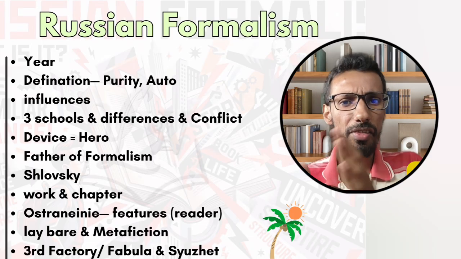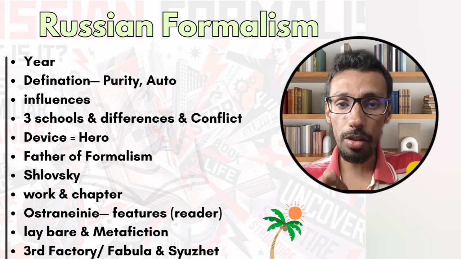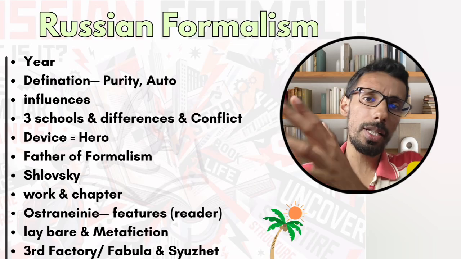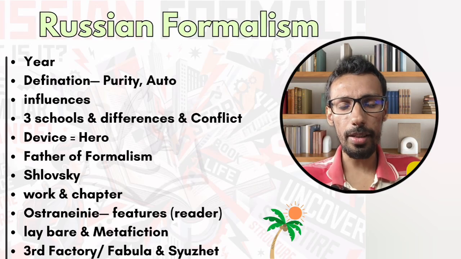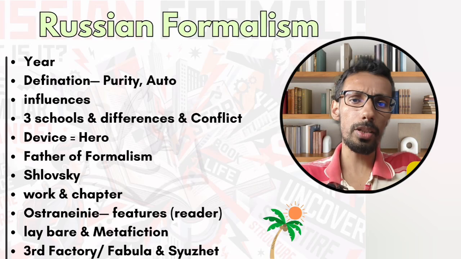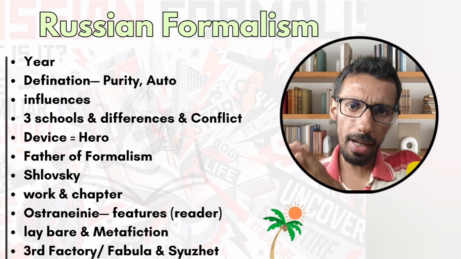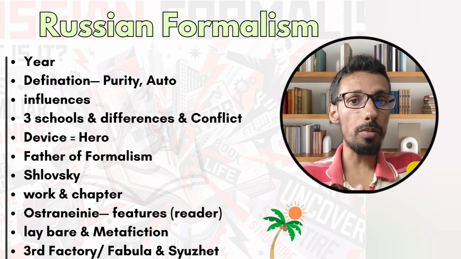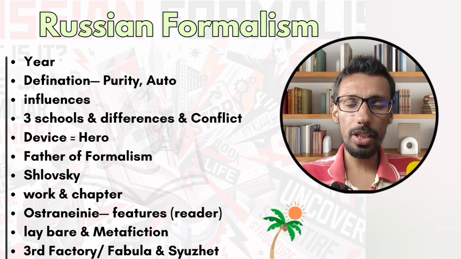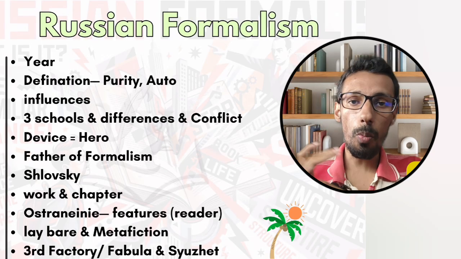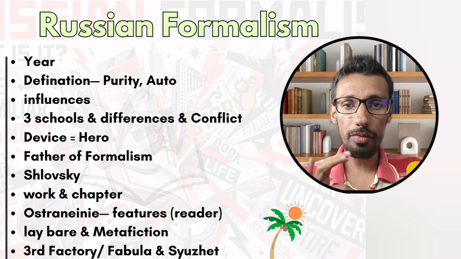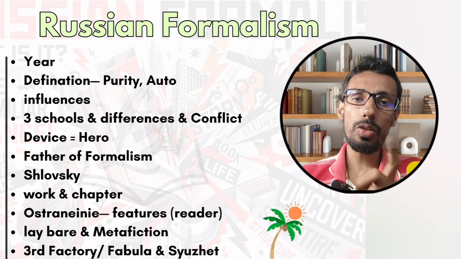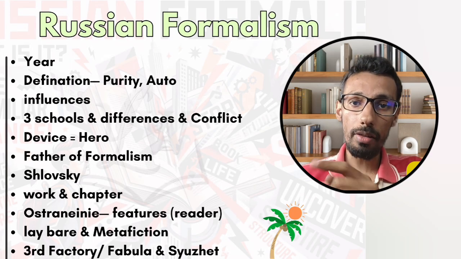All right, and that's the reason they faced heavy criticism, and they were forced to move from Moscow to the Czech Republic. And in the Czech Republic, at the same time, when Roma Jakobson visited America, he also focused on the form itself. But at the same time he shifted his idea from form to socio-political development also, not fully form. All right, we are going to talk about these things later, but these are the 3 things that you have to remember. So Moscow Linguistic Circle is coming first in 1915, then OPOJAZ in 1916. Those who are developing it is important. They are going to ask you in chronological order in terms of the writers also.